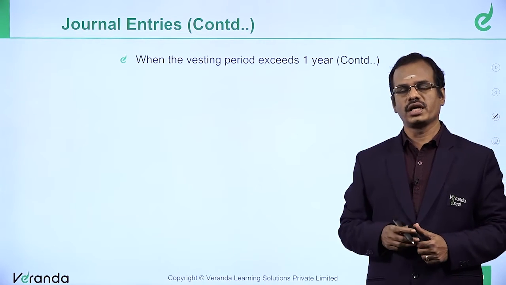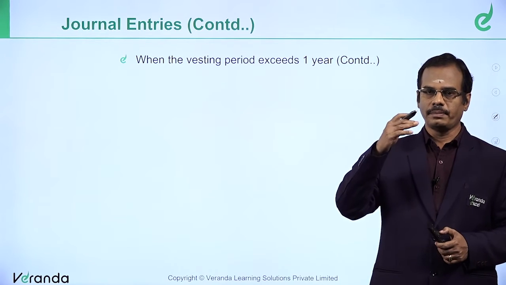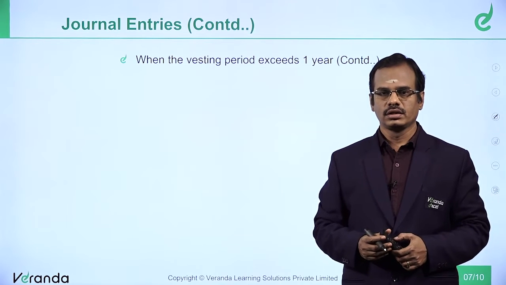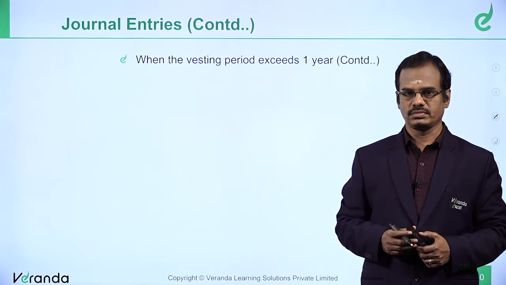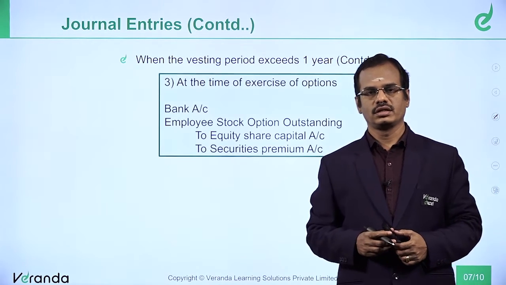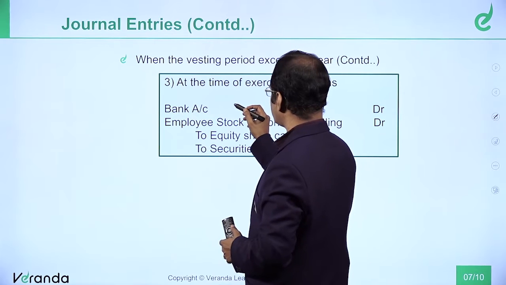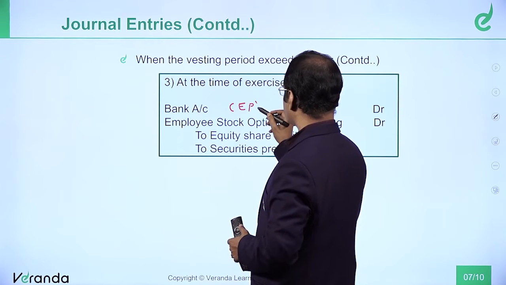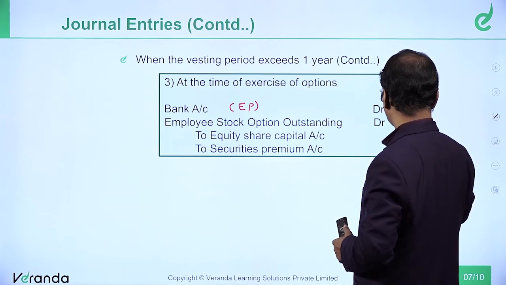when the vesting period exceeds 1 year, at the time of exercise, the entry to be passed is bank account debit, ESOS outstanding account debit to equity share capital to securities premium. That is the entry we will be passing. So bank account debit: what you have to debit here is the exercise price. What you should debit in employee stock option outstanding account is the fair value of option.